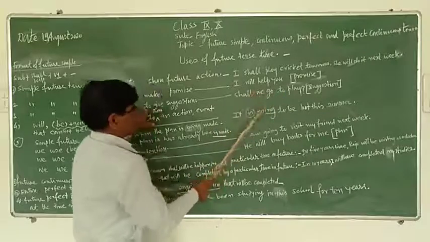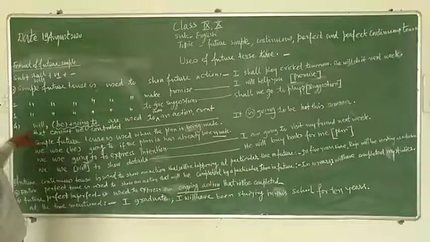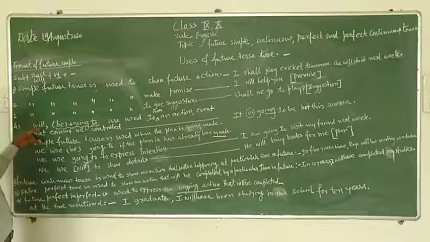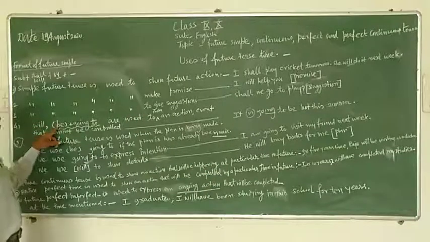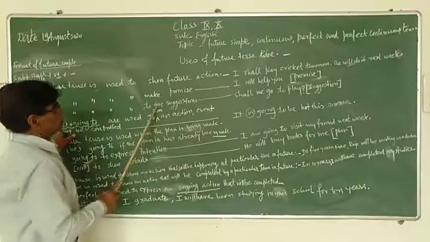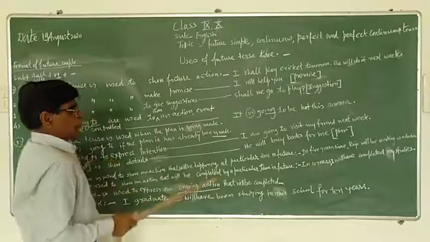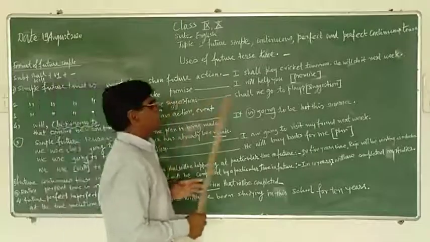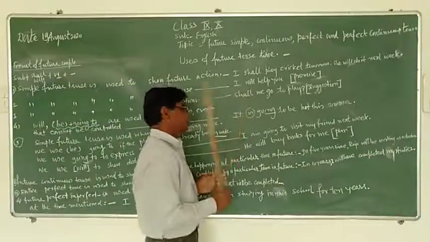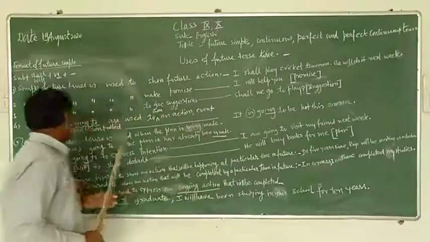And now fourth, simple future tense: will or be going to are used to show an action that cannot be controlled. For example, corona is going to be a very dangerous disease. It is going to be hot this year.